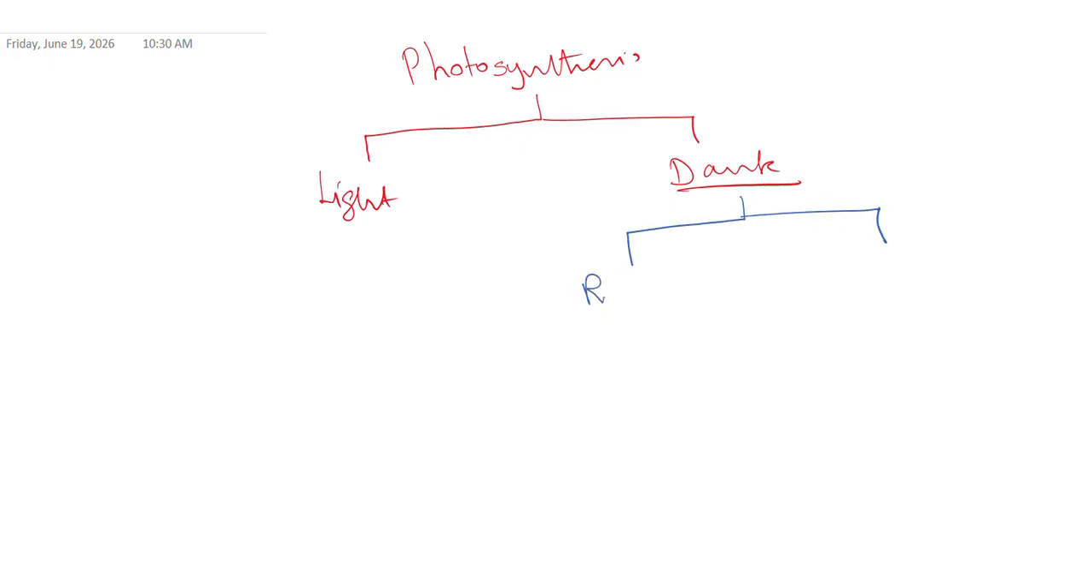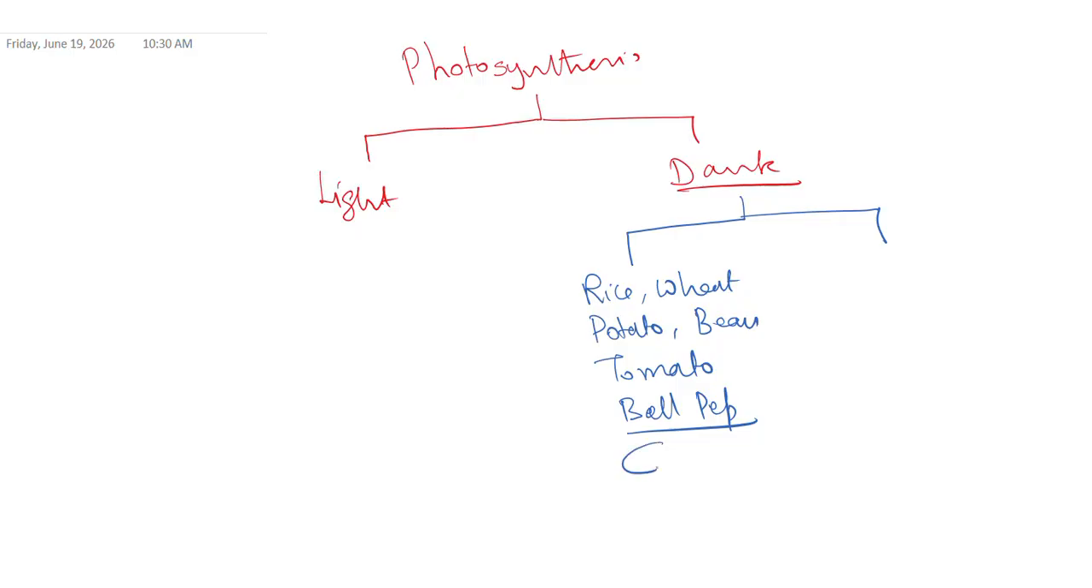In plants like rice, wheat, remember these are all very important examples, potato, bean, and two special examples, tomato and bell pepper. All these plants are called C3 plants, which do photosynthesis in mesophyll cell only.